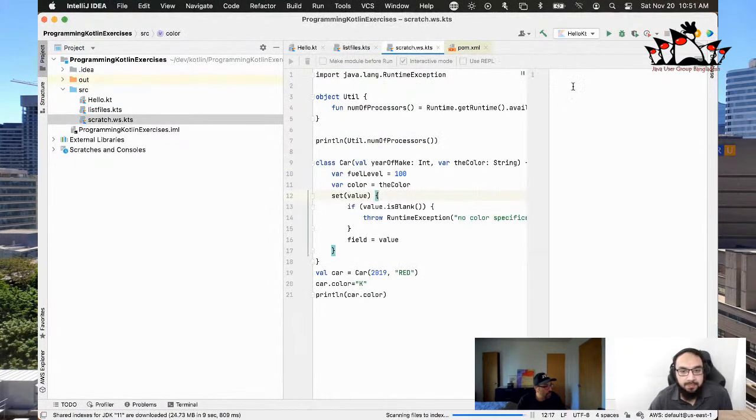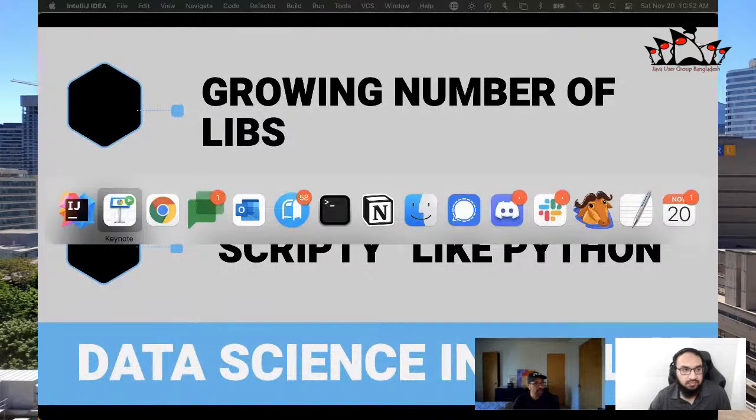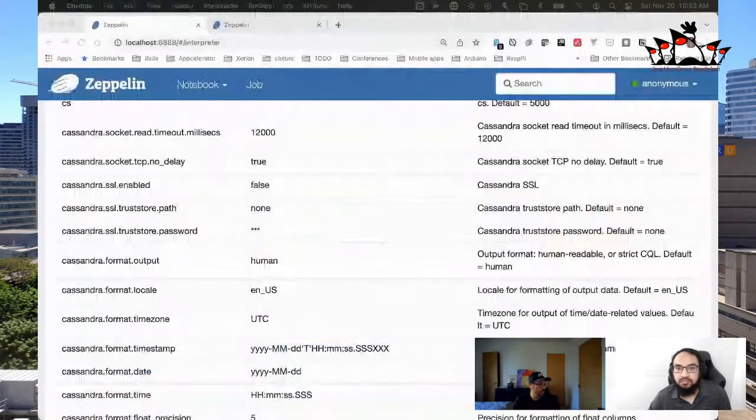I would possibly pull up something like this. If I have complex code, whether it's in Java or in Scala or in Kotlin, I would write it out using an IDE, so I get all my tooltips and my completion, and all the benefits of writing in a strongly typed language. Then I could move the code over once I'm happy with it into my Zeppelin notebook, so that I can essentially go and execute it. So let's go back to our notebook really quickly.